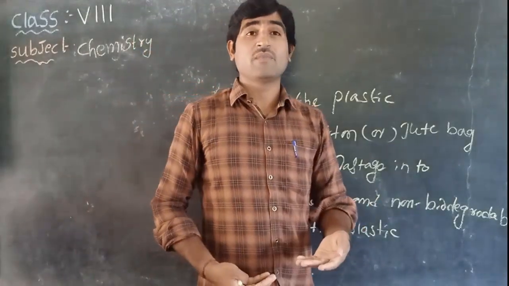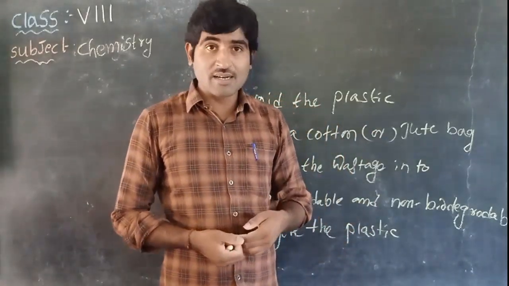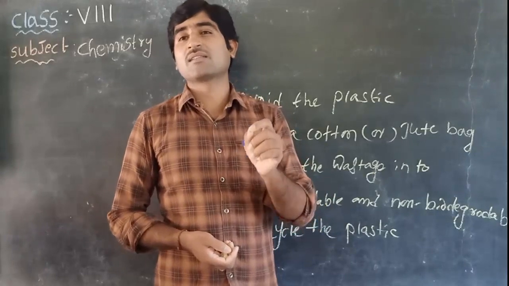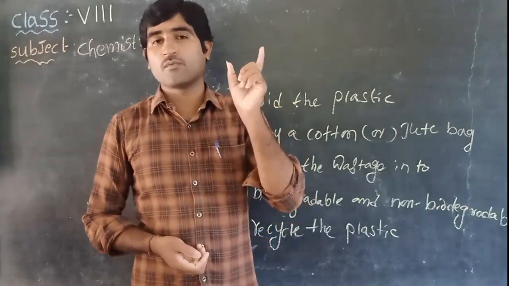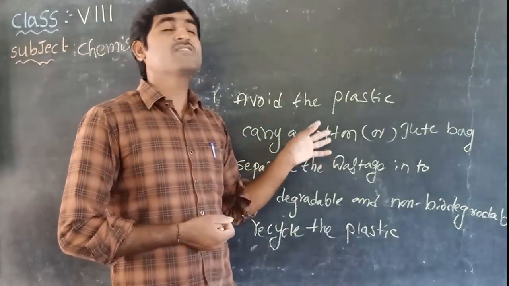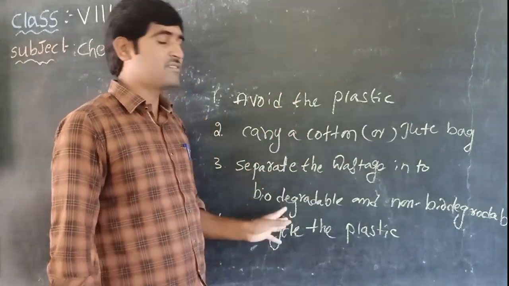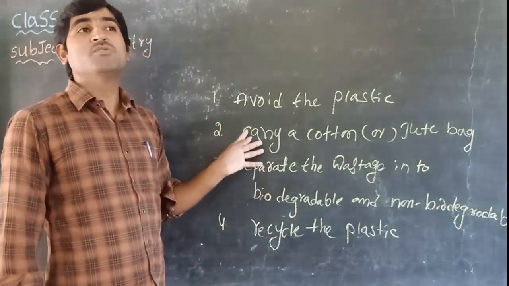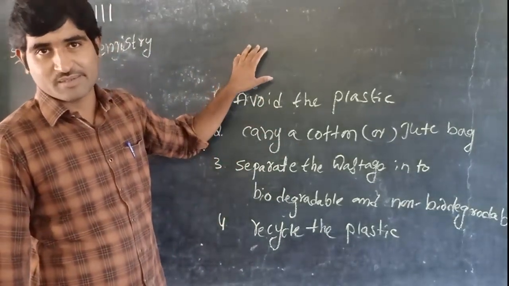Make a list, children. What are the recyclable items? Will you make a list, children? Yes. Make one list. What plastic items are recyclable? Okay, children. This is one way. By following these safety precautions, there is a possibility to minimize the use of plastics.